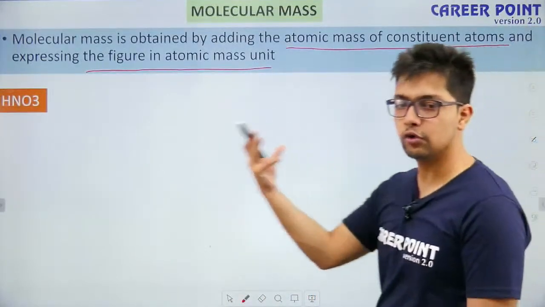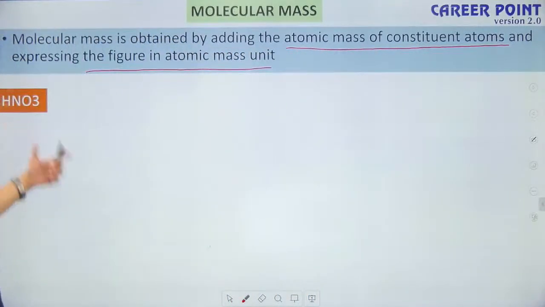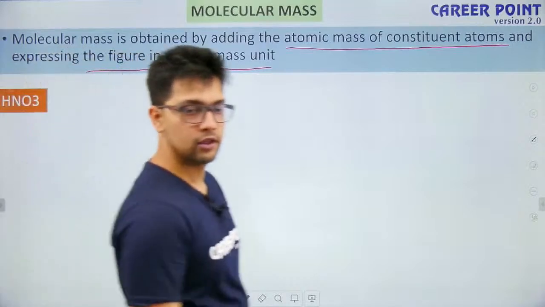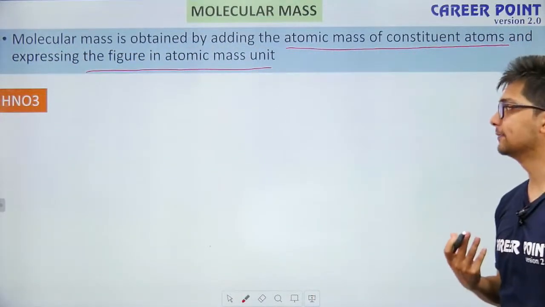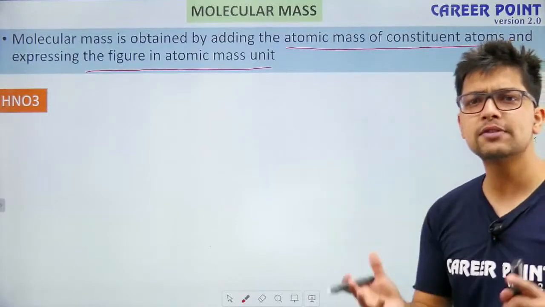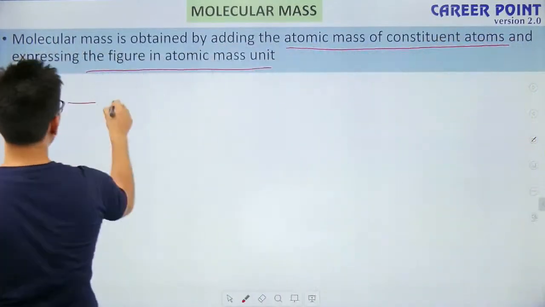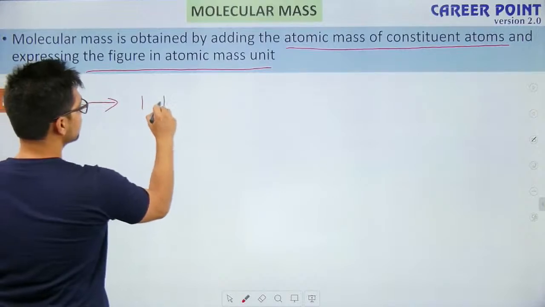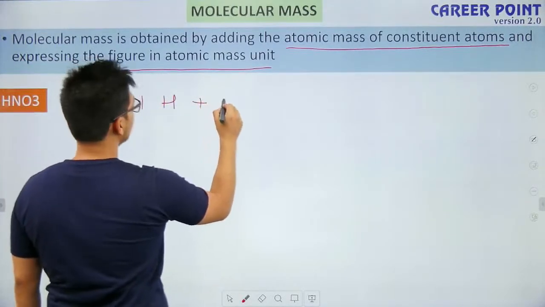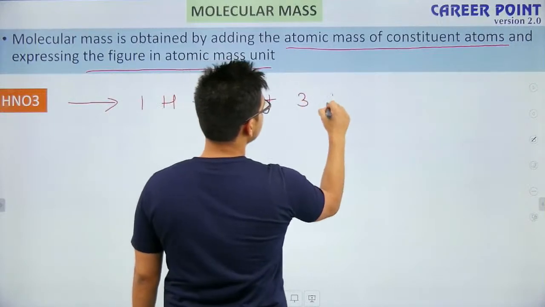Okay. So this question is for you guys. Do give it a try. Find the molecular mass of HNO3. So do try this. What will you get? Again, follow the same steps we did in case of H2SO4. So first of all we saw how many atoms are there. Let's write it down. I am having 1 hydrogen atom, then 1 nitrogen atom, and then 3 oxygen atoms.